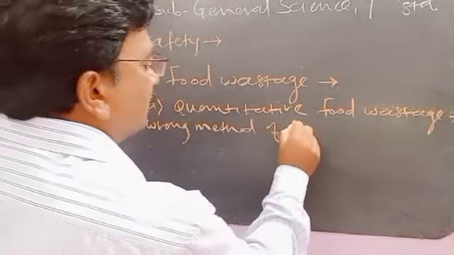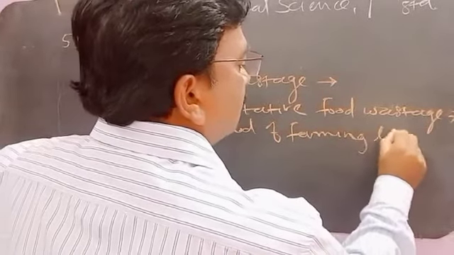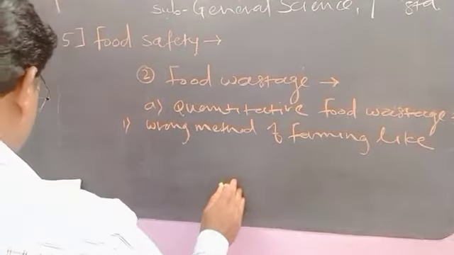Wrong method of farming, like hand sowing of seeds.